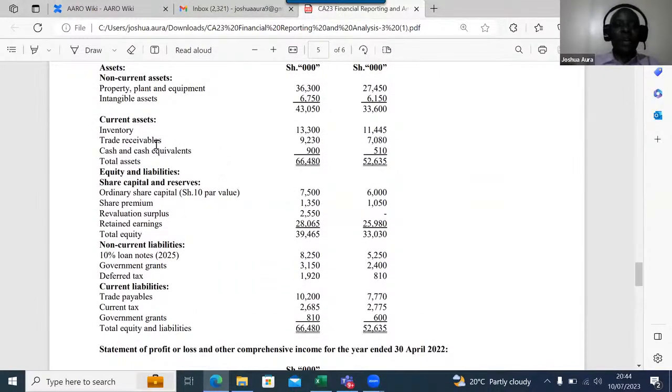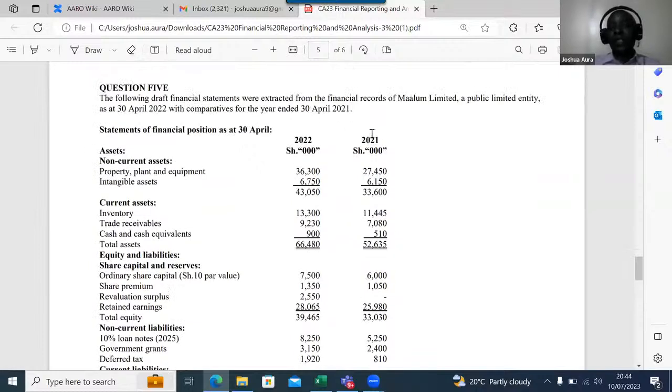I hope you're able to see the trade receivables. They have organized it like this: 2021 is the first year, the opening, and this is the closing balance. So for receivables, it is 7080 minus 9230. Opening minus closing.